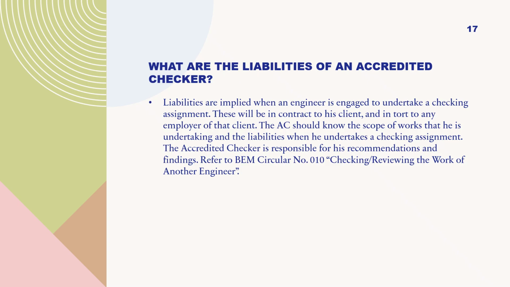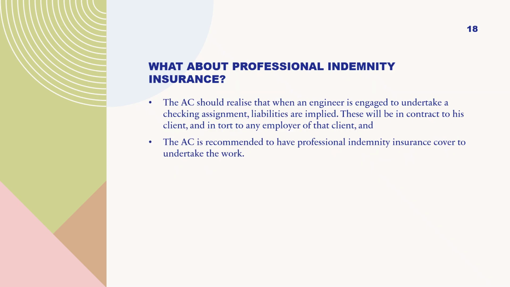The AC should know the scope of works that he is undertaking and the liabilities when he undertakes a checking assignment. The accredited checker is responsible for his recommendations and findings. Refer to BEM Circular No. 010 Checking Reviewing the Work of Another Engineer. What about professional indemnity insurance? The AC should realize that when an engineer is engaged to undertake a checking assignment, liabilities are implied. These will be in contract to his client, and in tort to any employer of that client, and the AC is recommended to have professional indemnity insurance cover to undertake the work.